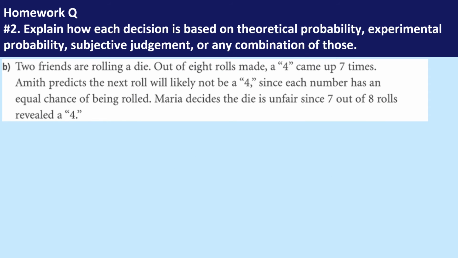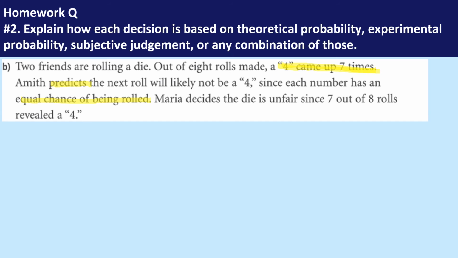The next event talks about 2 friends who are rolling a die. A die is the singular form of dice, ladies and gentlemen. Dice means more than one. Out of 8 rolls, a 4 came up 7 times. Amit predicts the next roll will likely not be a 4, since each number has an equal chance of being rolled. Maria decides the die is unfair since 7 out of 8 rolls revealed 4.